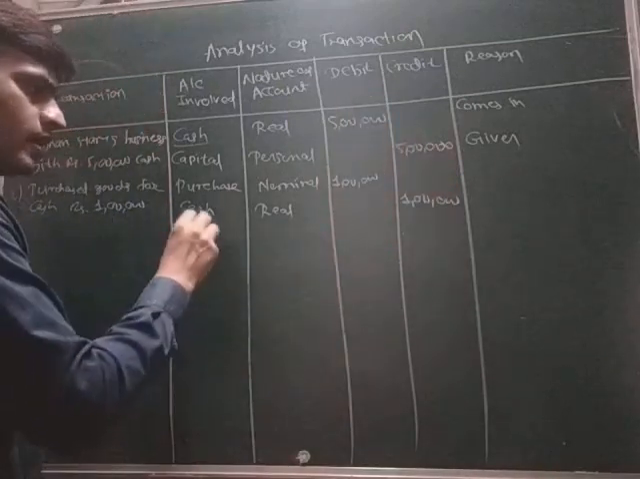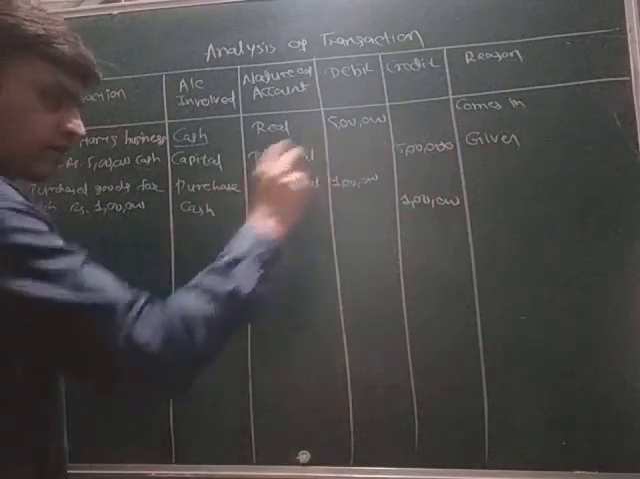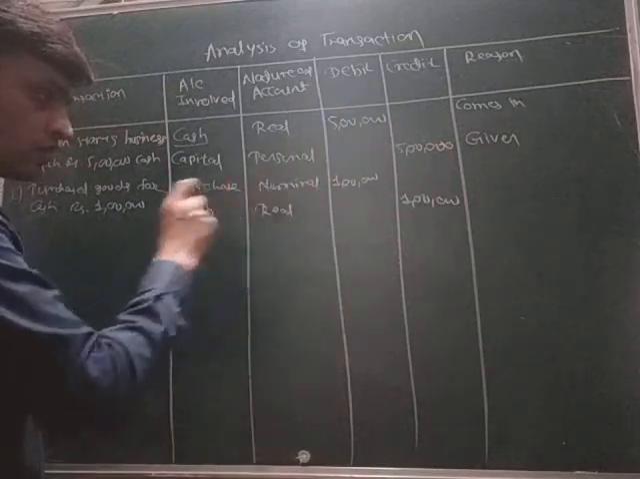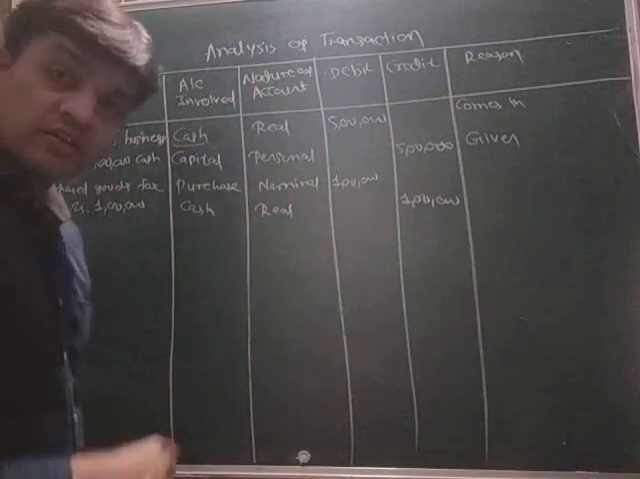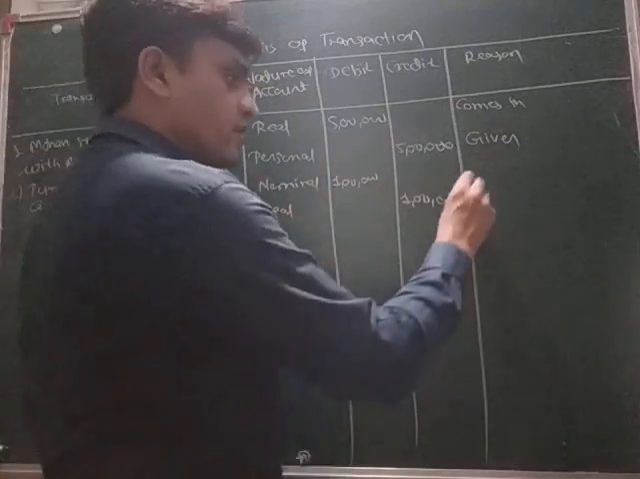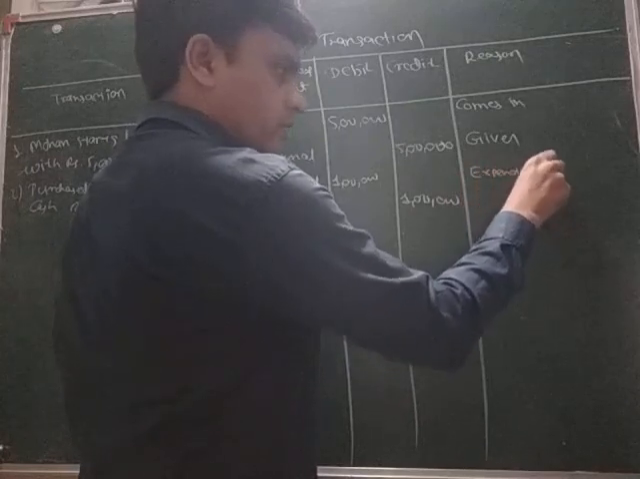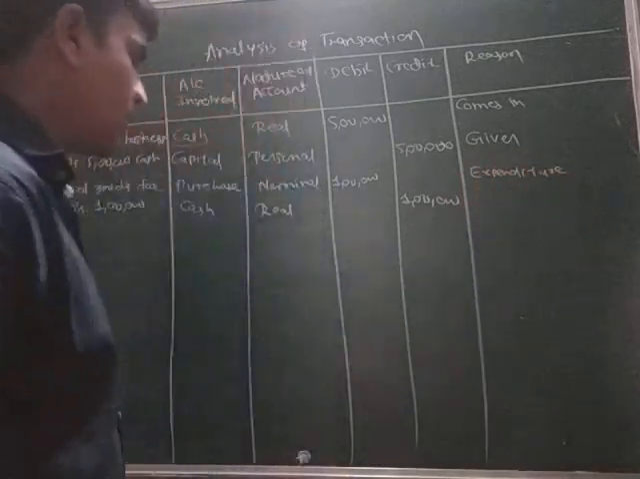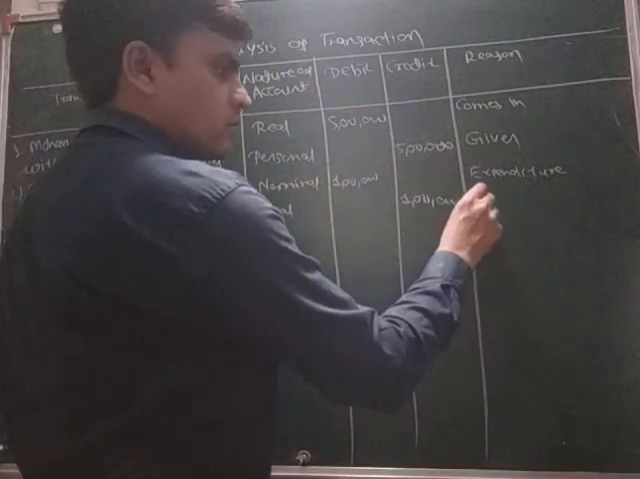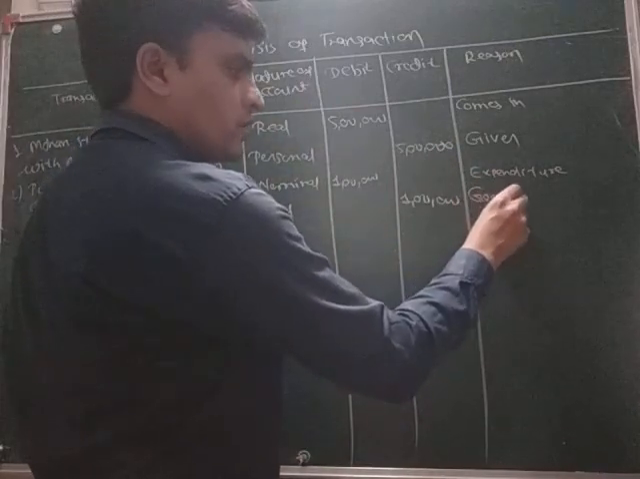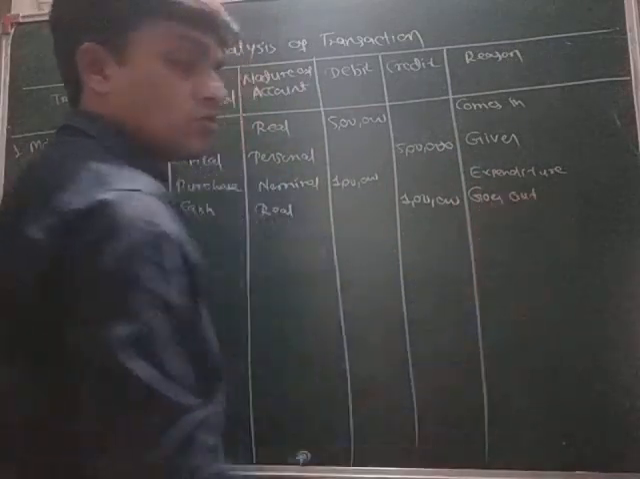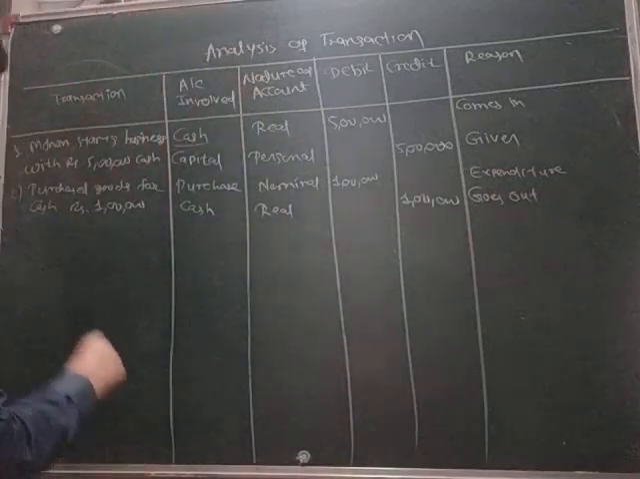Now we will write the reason also. Nominal account means it is expenditure. Expenditure must be debited, so we will write here expenditure. And here we will write goes out. Cash is going out, so we will write here goes out. That's why we are crediting it.